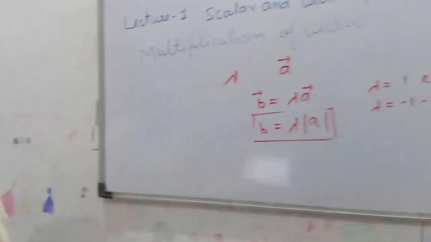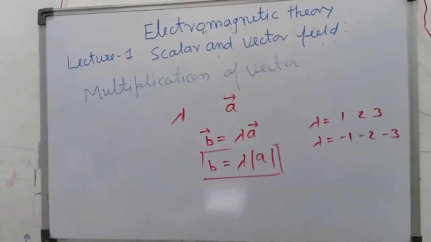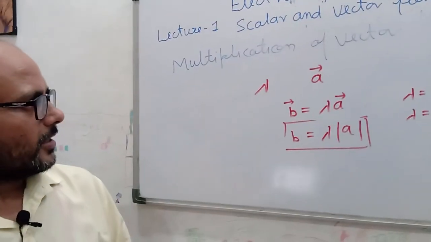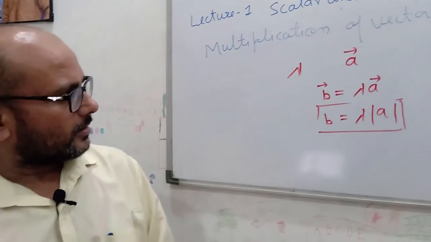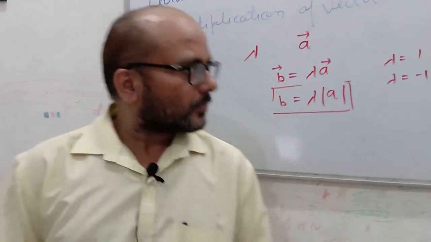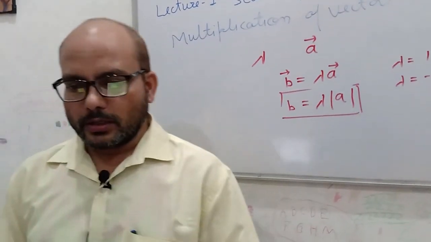Okay, so in the next lecture we will discuss multiplication of vector quantities, that is dot product, cross product, triple product, and double cross product.